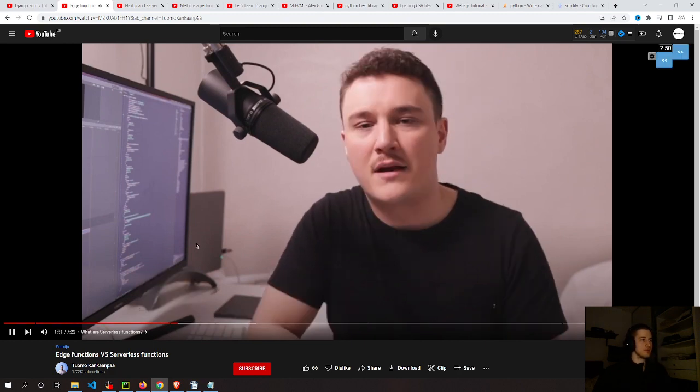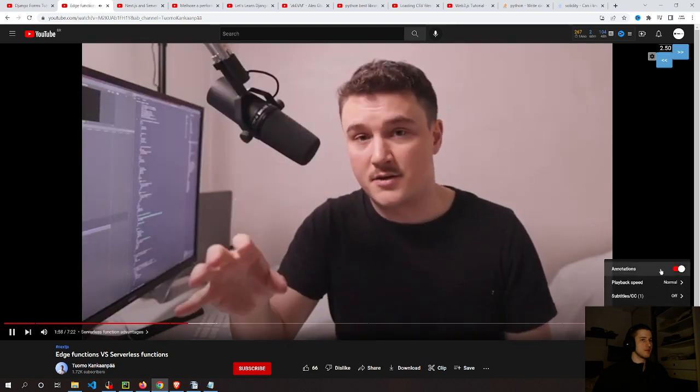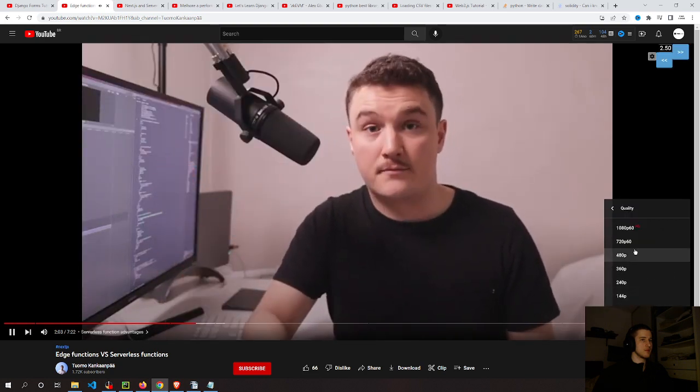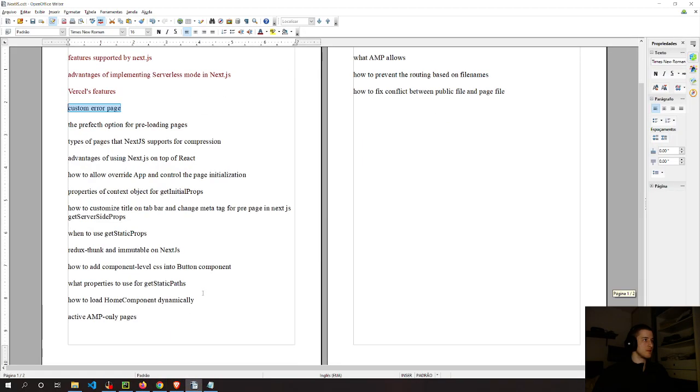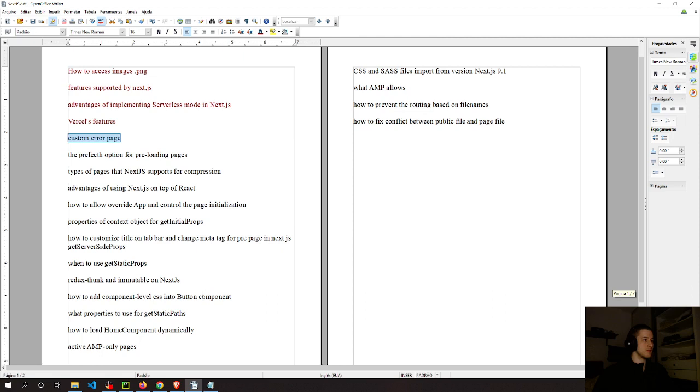Advantages of using serverless functions compared to traditional web servers or virtual machines is that you only pay when the function is executed and not for the uptime of the server. Another advantage is that serverless functions are easier to scale, and that's thanks to the fact that you can just spin up more instances of them easily when you need them instead of setting up new servers.